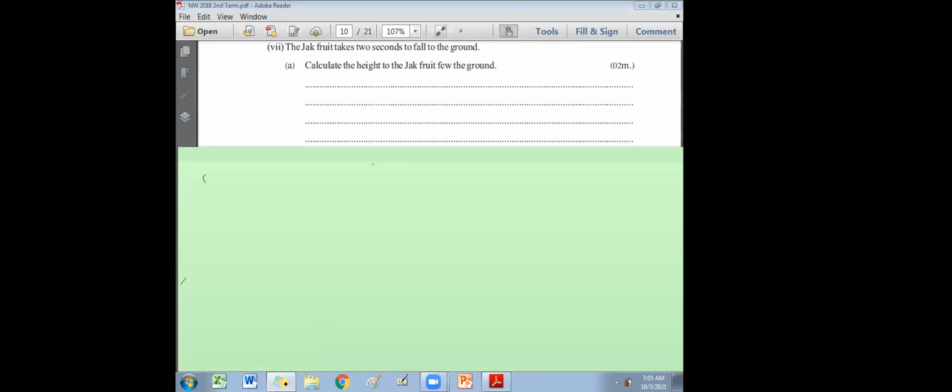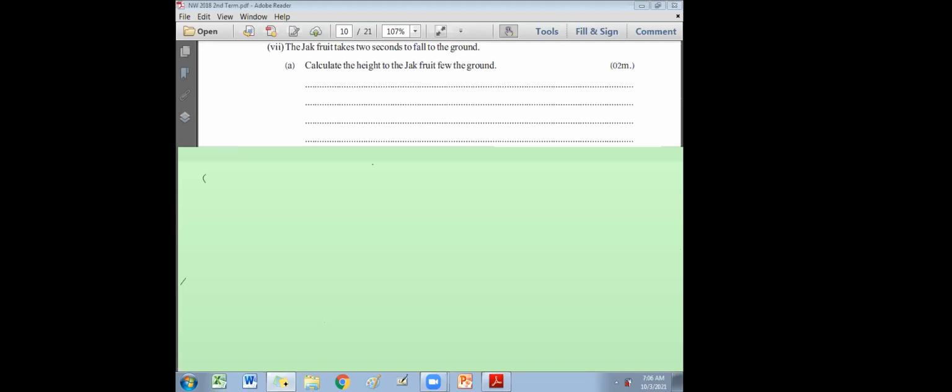I'll ask the answer from Sumaila. What is the answer you got? 20 meters. Nisula, what is the answer you got? 40 meters. Anup, what is the answer you got? Sujivani? 40 meters. Hairat? 20 meters. Ayat? 20 meters. Some of you told 20 meters, some of you told 40 meters. Let's see.